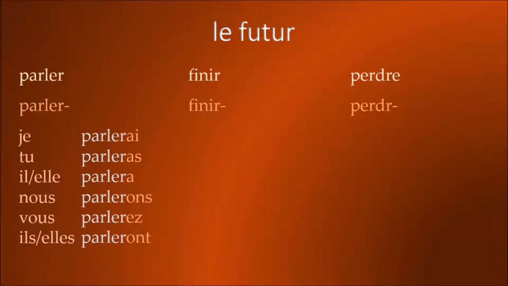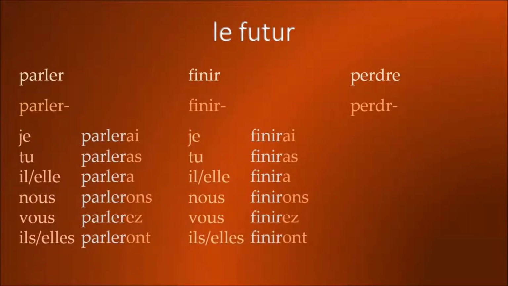And so the conjugation of the verb finir in the futur is je finirai, tu finiras, il finira, elle finira, nous finirons, vous finirez, ils finiront, elles finiront.